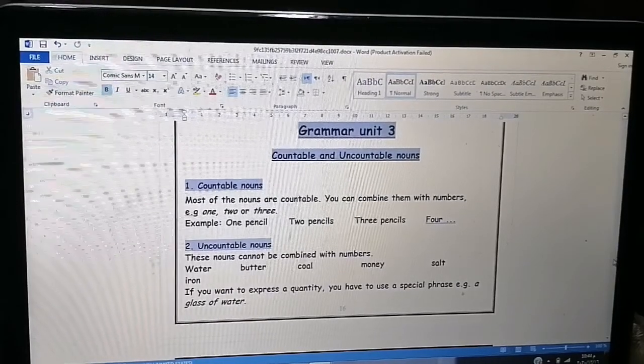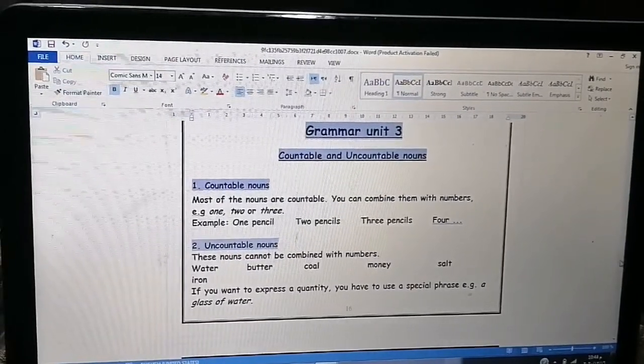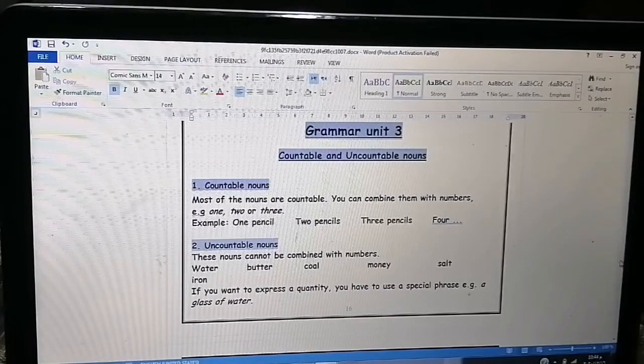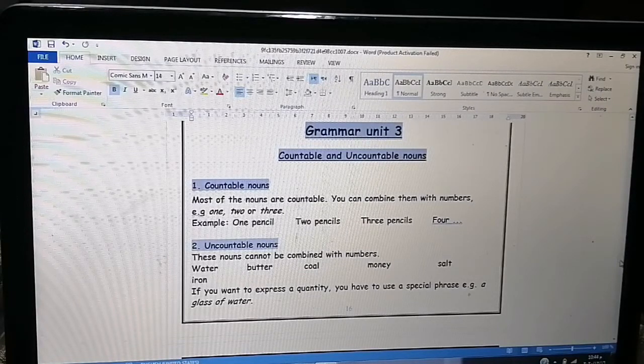We said that most of the nouns are countable. You can combine them with numbers. For example, 1, 2, or 3. Example, 1 pencil, 2 pencils, 3 pencils, 4 pencils, etc. Okay? We said the countable nouns are things you can count. For example, book, pencil, pen, tree. Okay? These are countable nouns. You can count them. Deal?